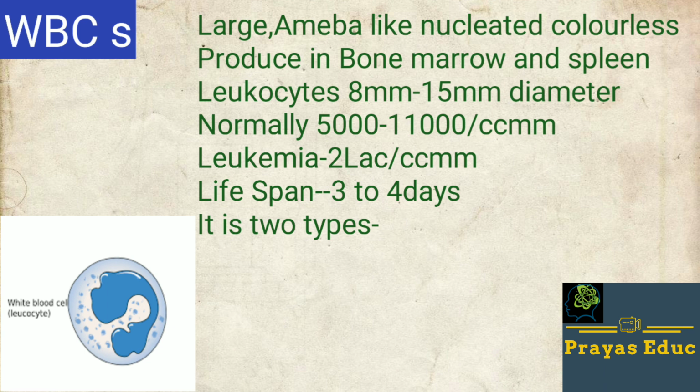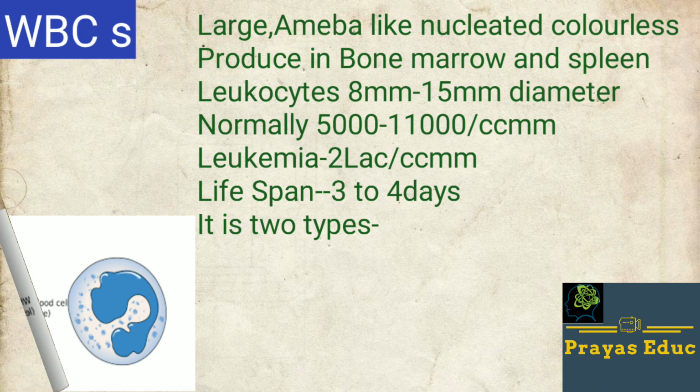If WBCs are 2 lakh per cubic millimeter, then it is a case of leukemia, that is blood cancer. The lifespan of a WBC is about 3 to 4 days. The WBC structure, like an amoeba, we can see in the diagram here.